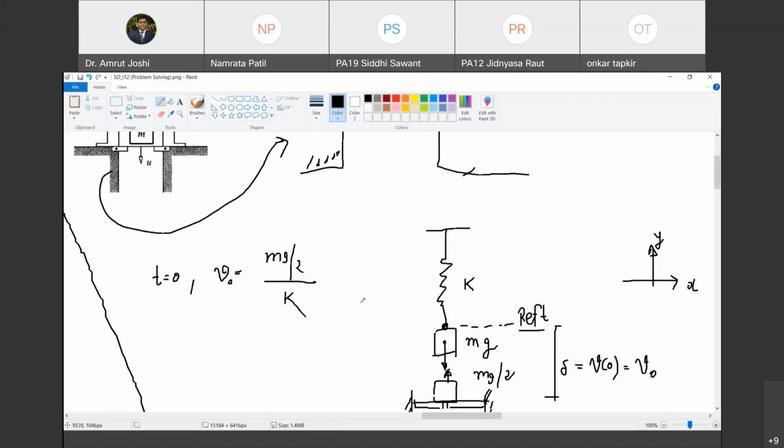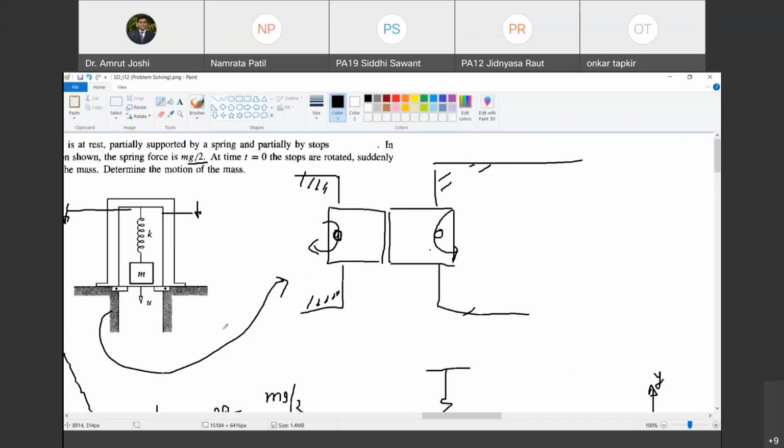So what can you say about V dot of 0, which is equal to V0 dot, that will be equal to 0. So the motion of the mass did start from rest, but it did not start from the unstretched position of the spring. It started with non-zero value of initial displacement, but it started with zero velocity. Are you with me? This is the starting point.